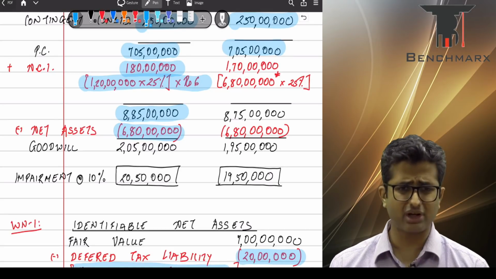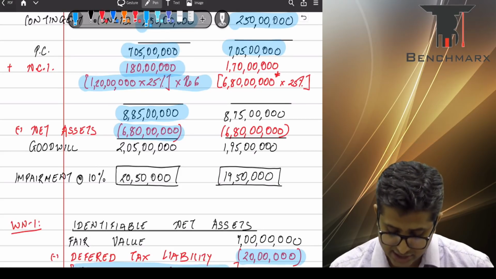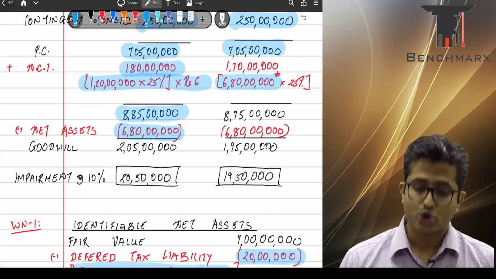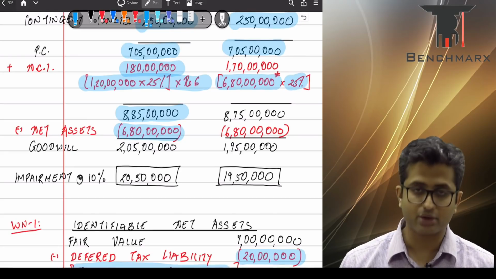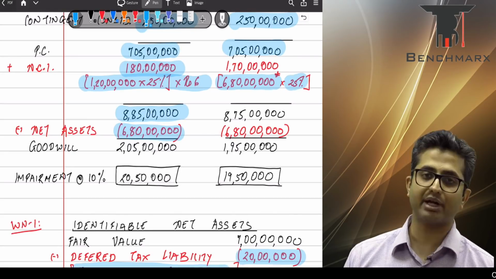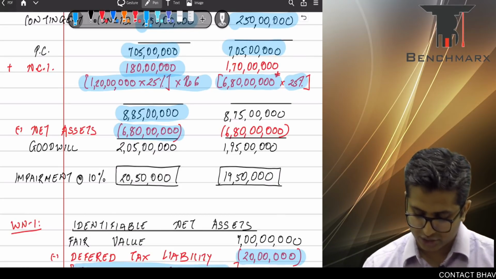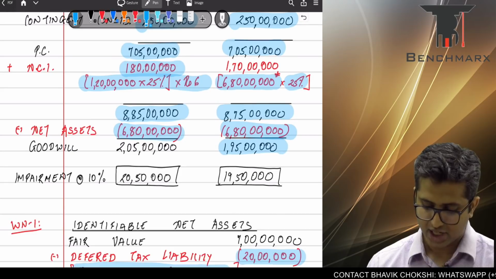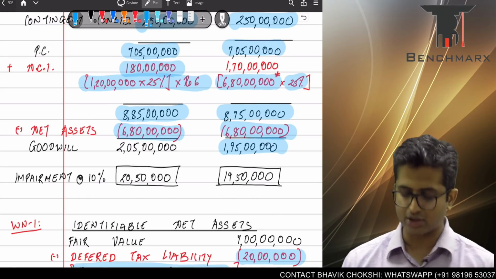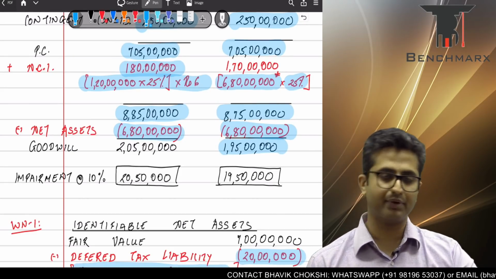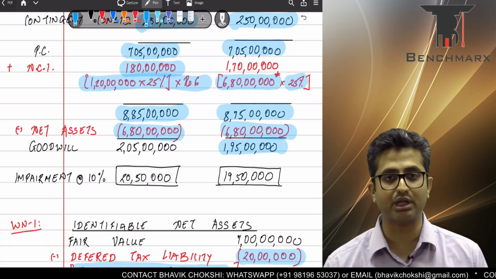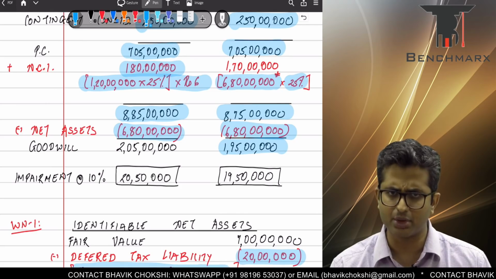If we do the valuation as per proportionate net assets, as we see in the working note below, the net assets are 6 crore 80 lakhs. 25% of that belongs to the non-controlling interest, and hence NCI. Henceforth, your calculation remains the same, 8 crore 75 minus 6 crore 80, and we get partial goodwill as 1 crore 95 lakhs, 10% of which would be subjected to impairment, and hence 19,50,000 is the value of the impairment loss. Are we clear with this?